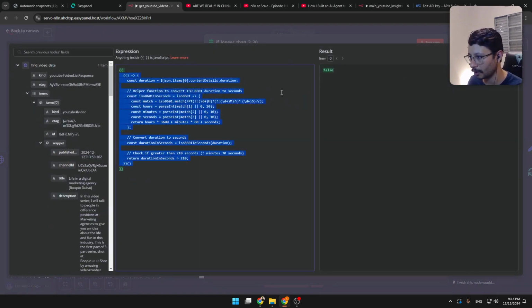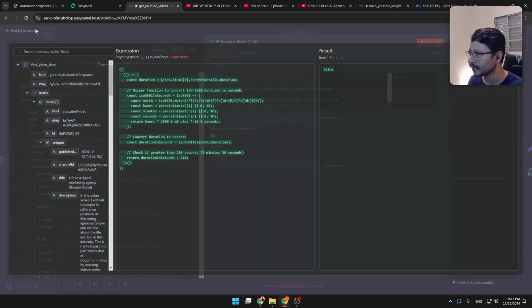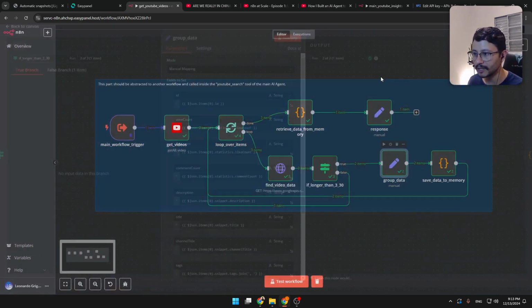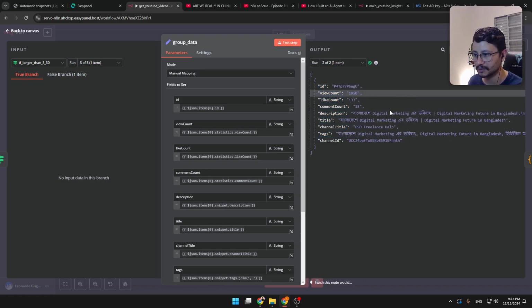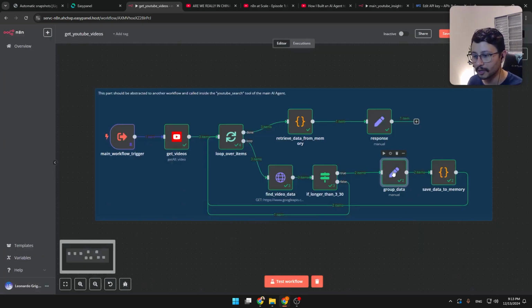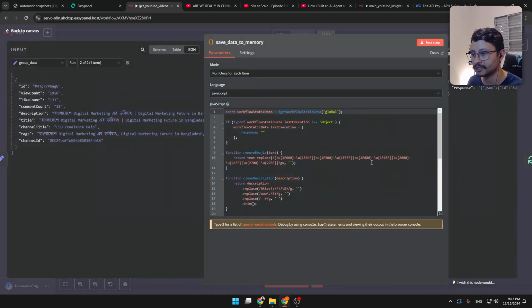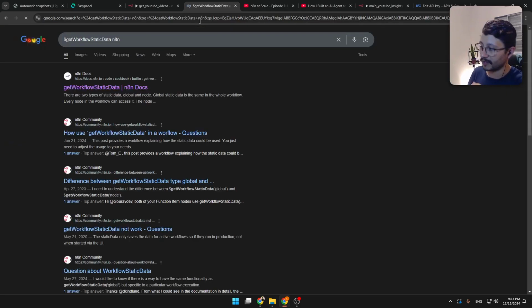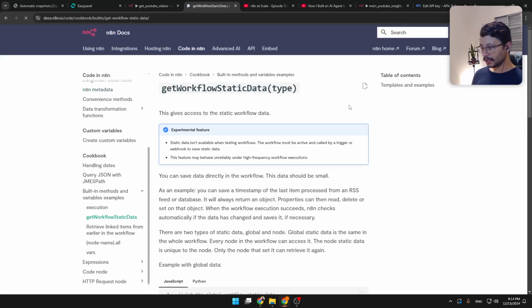And then there's just a code right here. Again, you can just copy this. This code will identify if the video is longer than that. And if it is, okay, true. Group the data, format it into this structure right here. Format the code using the set node and then send that to the memory. In the memory, we're using the get workflow static data. This get workflow static data from n8n, you can find in its documentation. It's basically a way for you to hold state variables inside the same instance of a workflow, right?